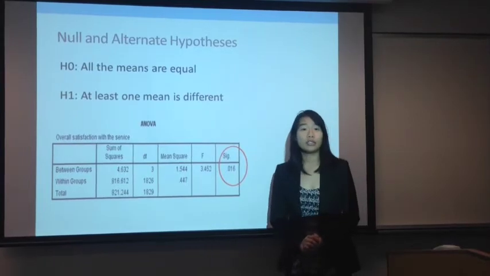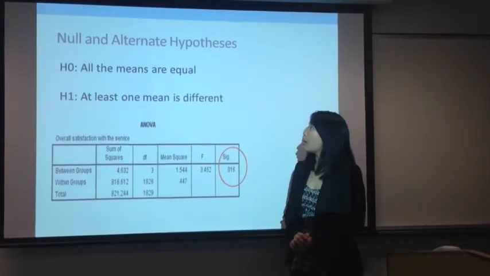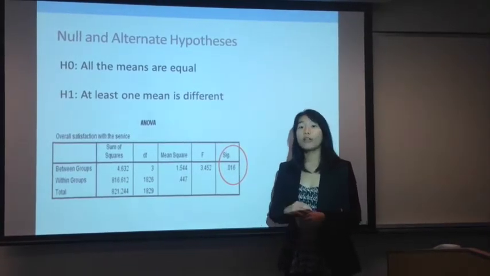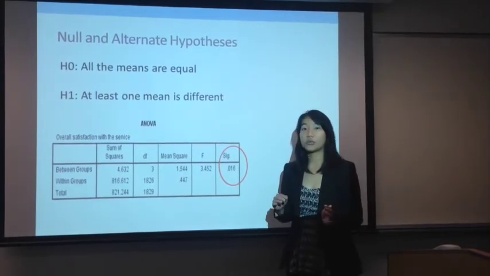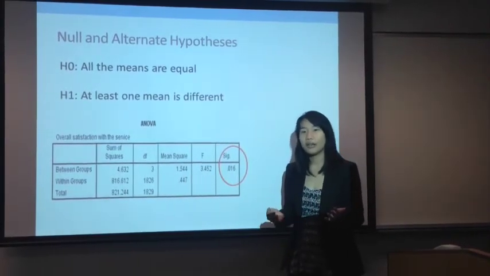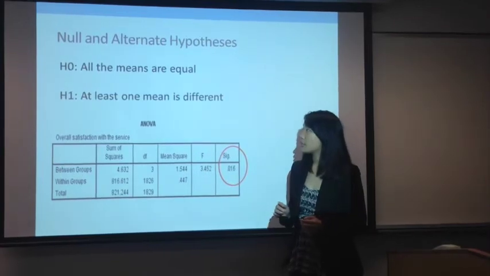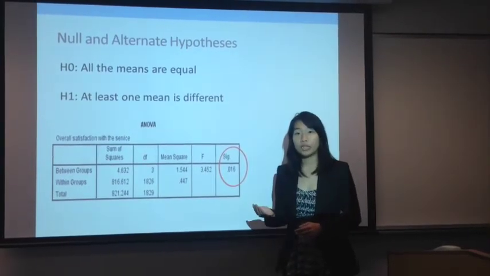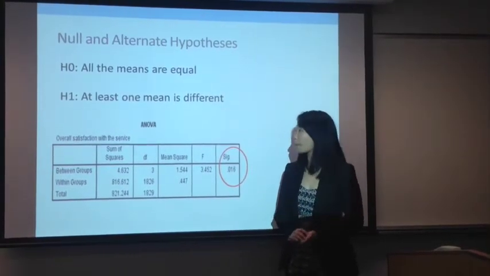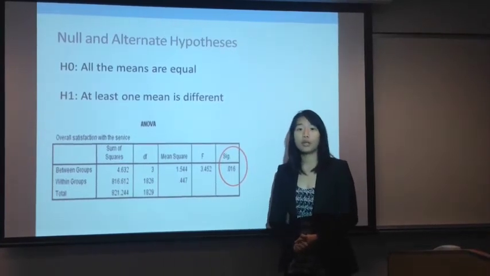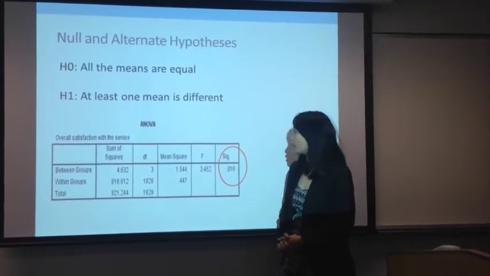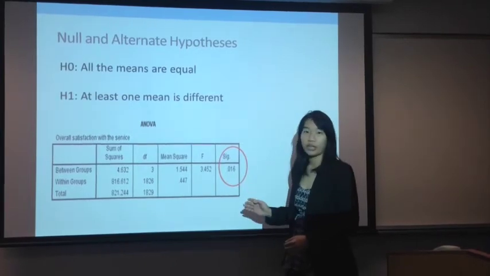What were our null and alternate hypotheses? Our null hypothesis was that all the means of the different categories were equal. On the other hand, our alternate hypothesis was that at least one of the means was going to be different. Our group managed to run a preliminary test, and we found out that the ANOVA was significant.